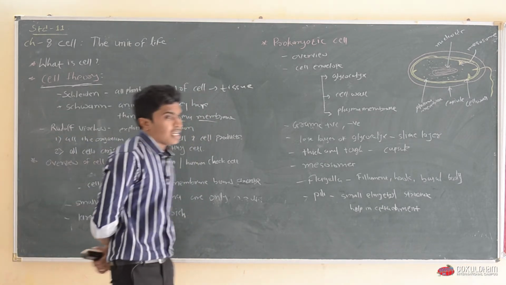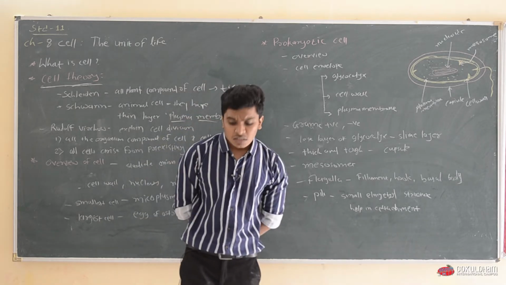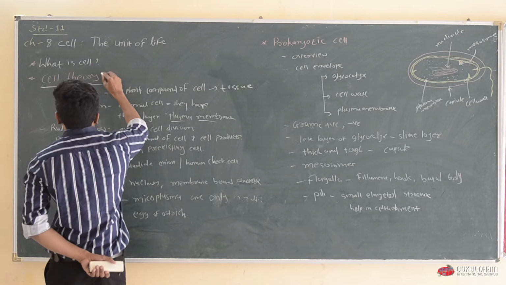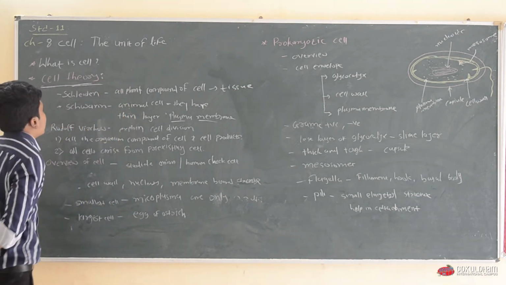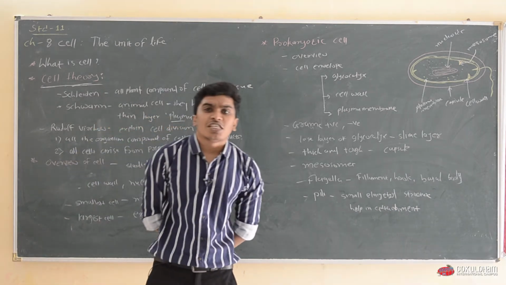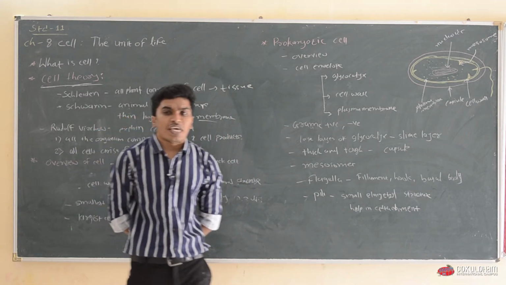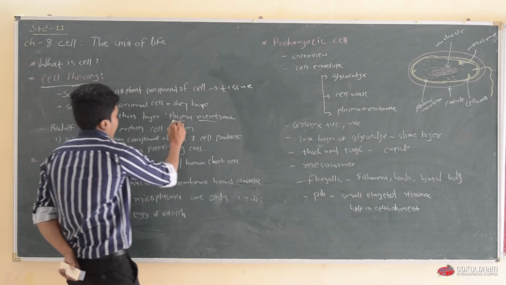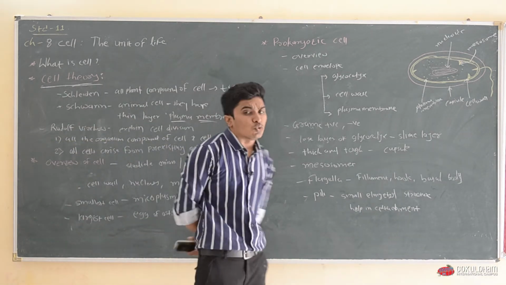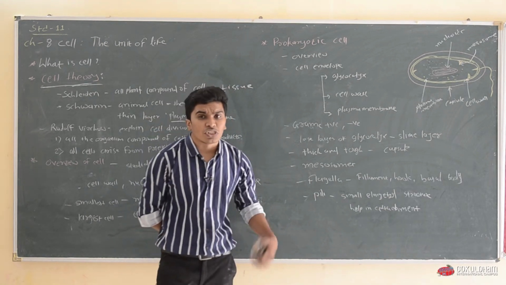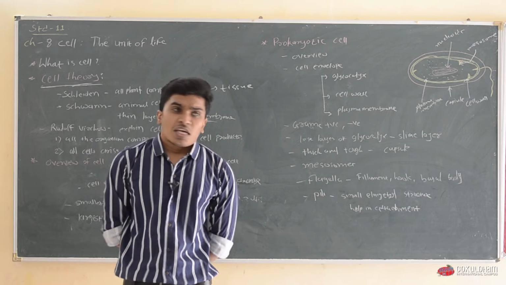Then they both came together and proposed one theory, what we call cell theory. They said that all organisms are composed of cells and cell products, but they were not able to explain how new cells are formed or produced.